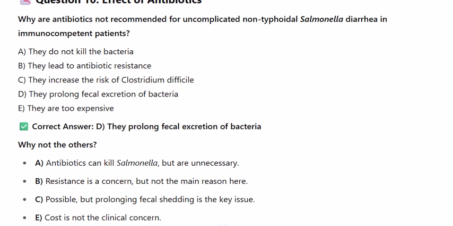Why not the others? A. Antibiotics can kill Salmonella but are unnecessary. B. Resistance is a concern but not the main reason here. C. Possible, but prolonging fecal shedding is the key issue. E. Cost is not the clinical concern.